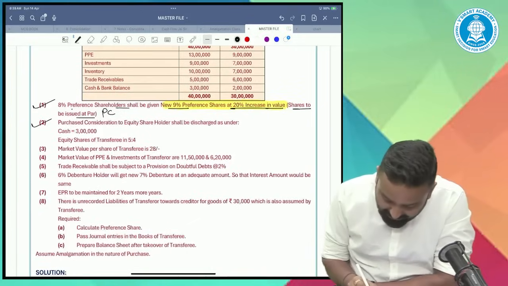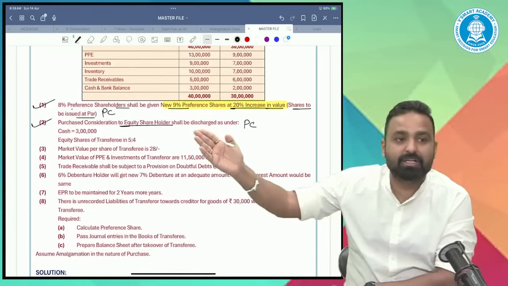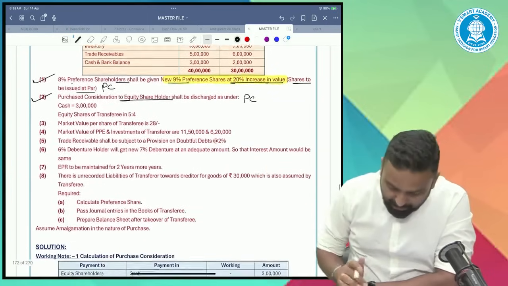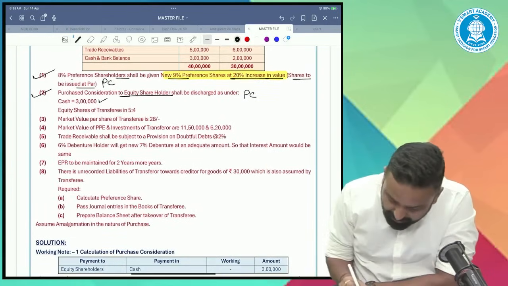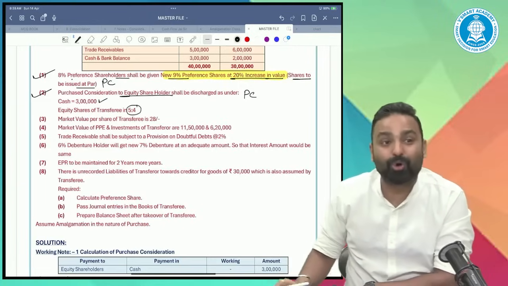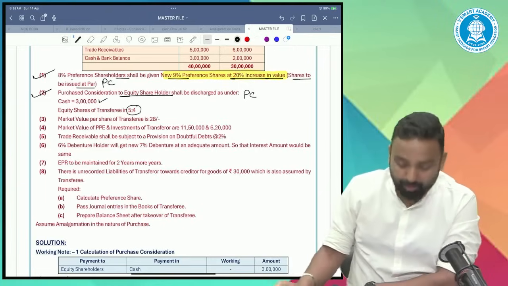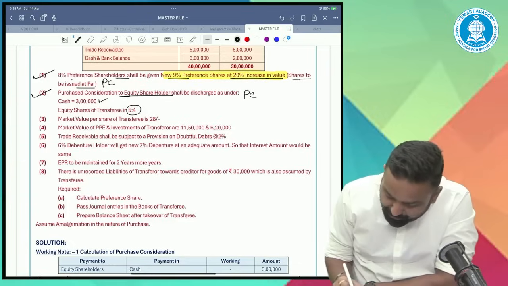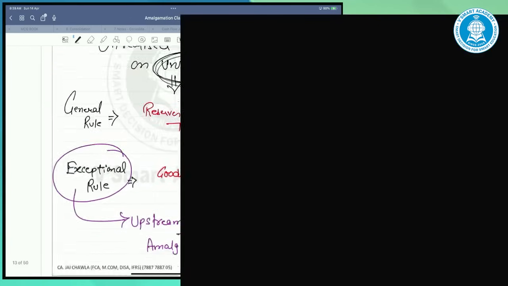Next. Purchase consideration to equity shareholders shall be discharged as follows. It is also PC because they are talking about equity shareholders. We'll give them cash of 3 lakh and equity shares of transferee in the exchange ratio 5:4. And the market value per share of transferee is 28 rupees. So we'll calculate the PC like this.